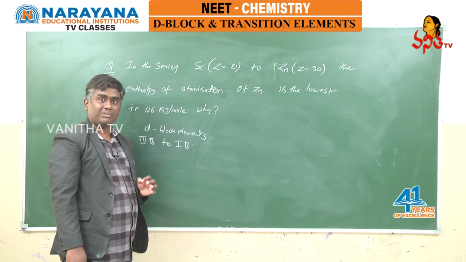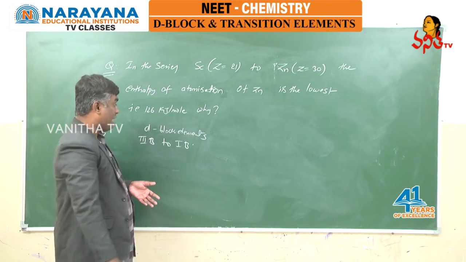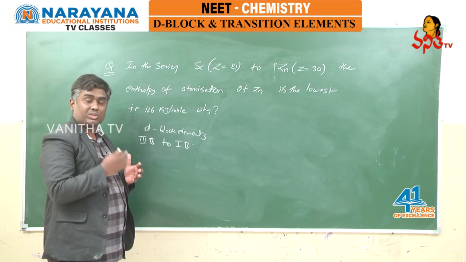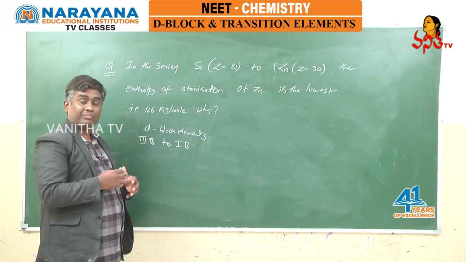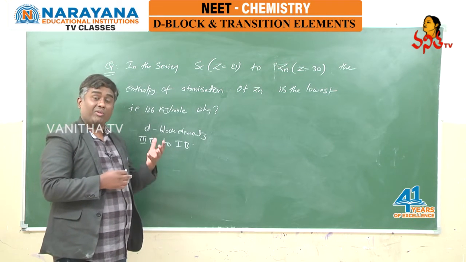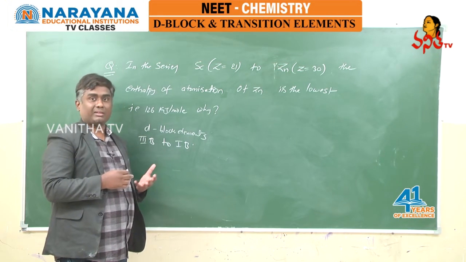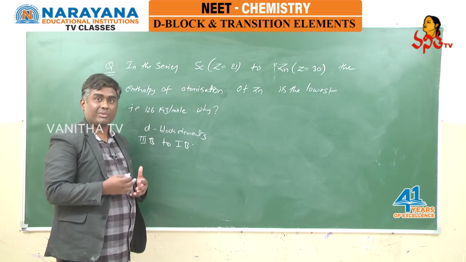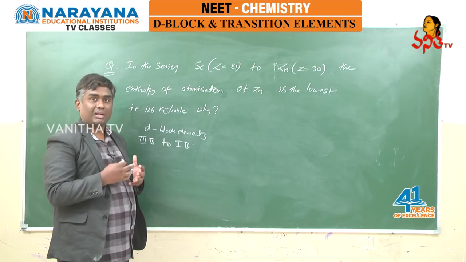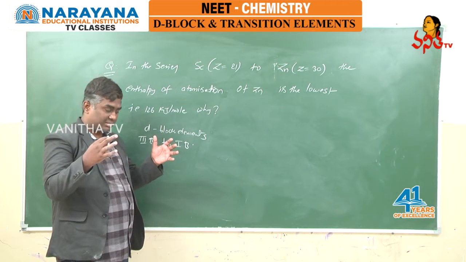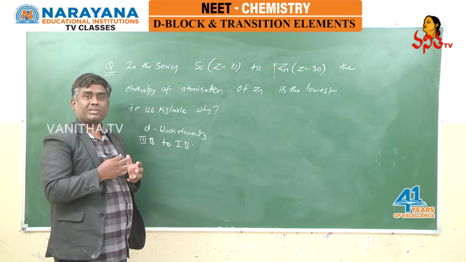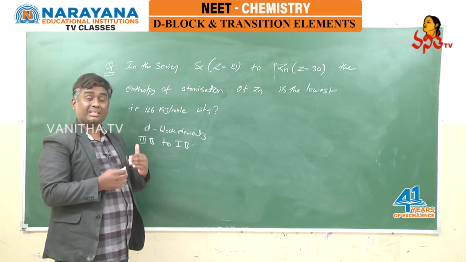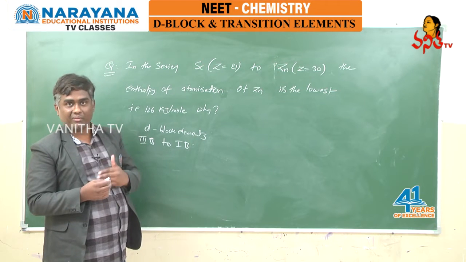Which means in the d subshell you can find unpaired electrons, and when unpaired d electrons are present, those unpaired d electrons can participate in metallic bond formation. When a larger number of unpaired d electrons are present, more electrons participate in metallic bond formation. When more metallic bonds are formed, atoms are tightly packed, and the resulting species is very hard with high melting point values, and at the same time a high enthalpy of atomization.